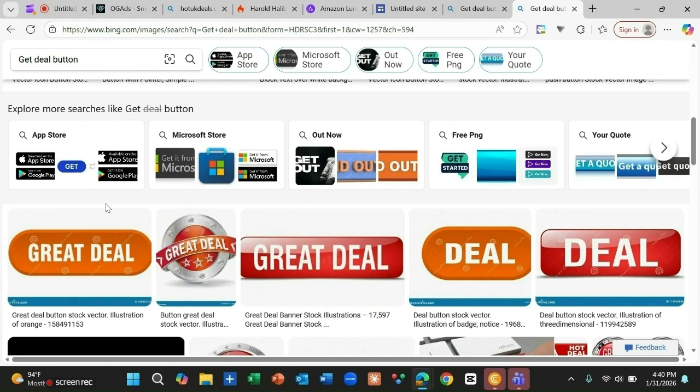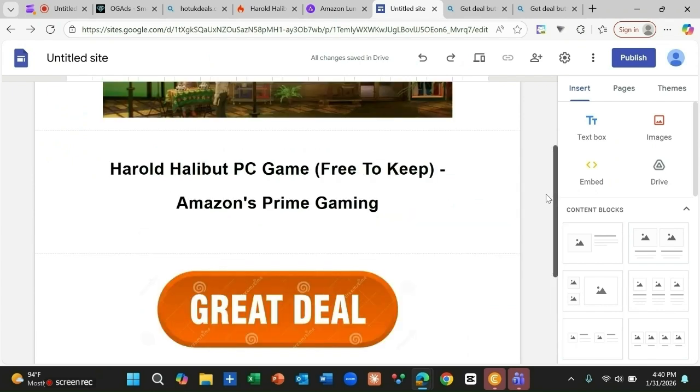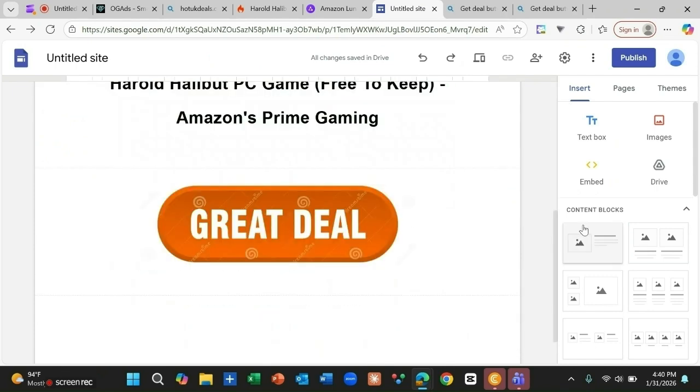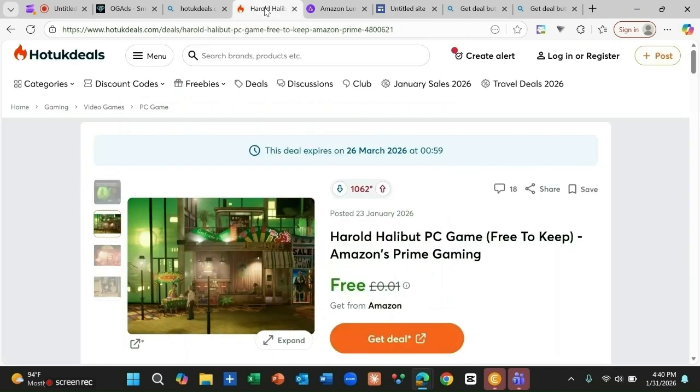After I downloaded it, I come back to this website. The next thing I need to do now is click this one. When I click this one, I need to put the button and the URL. This is the URL of what I'm going to put here. So I'm going to put this URL here.